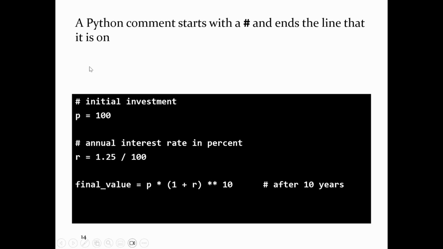So in a Python program, you can put in comments, and comments in Python always begin with a hashtag. The hashtag marks the beginning of a line-ending comment. Anything after the hashtag is ignored, so that line there is a comment. You have a line of code, and then you can end it with a comment, and anything after the hashtag is just ignored. You can't place a comment in Python on a single line between pieces of text. I'll show you what that means in just a second.